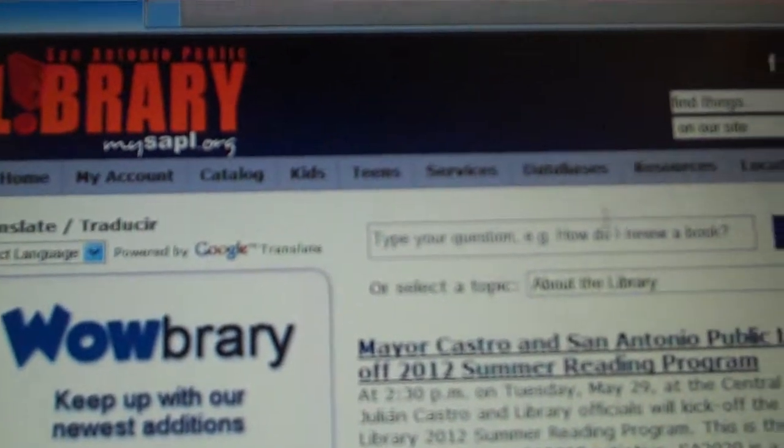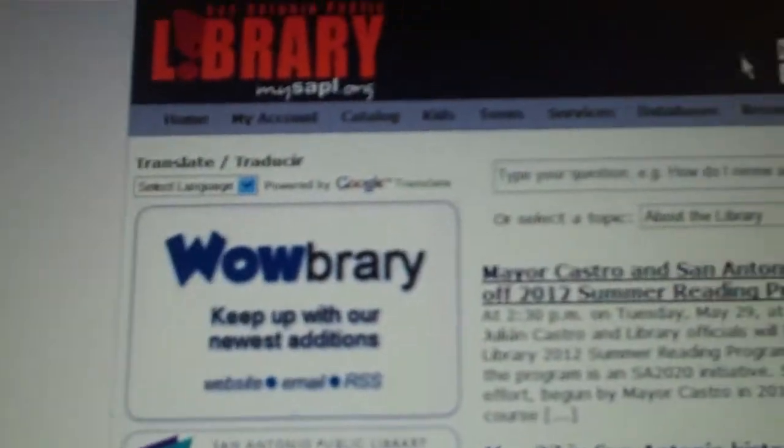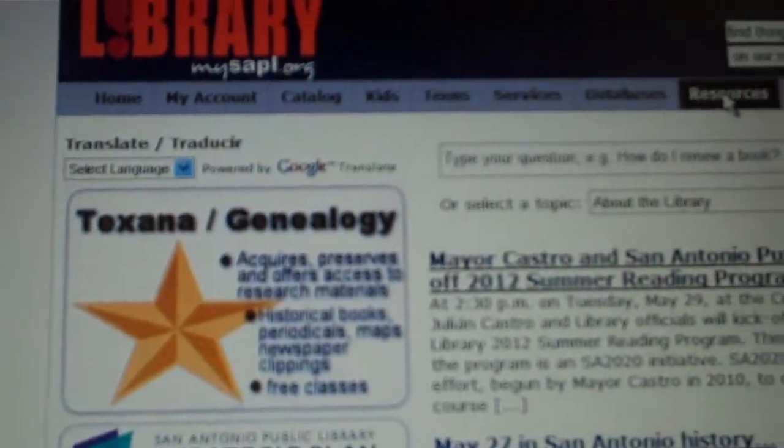Comic guide on San Antonio Public Library website. So to access this guide, you're going to first go to Resources. Then you go to Browse All Guides and go to T. And it should be right there, Teen Comics.